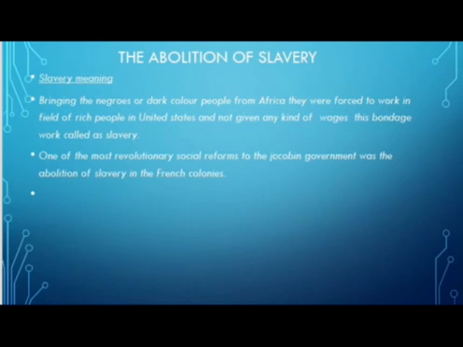One of the most revolutionary social reforms of the Jacobin government was the abolition of slavery in the French colonies. It means the abolition was not very easy in France. It took nearly 100 to 150 years to abolish slavery.